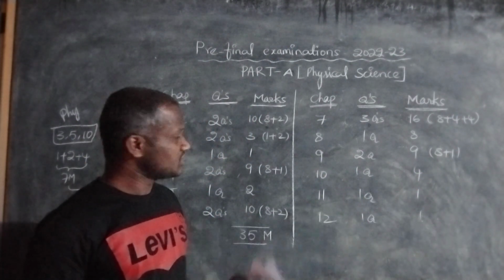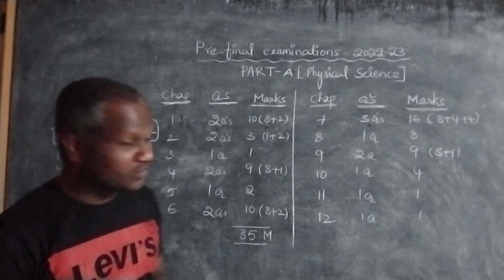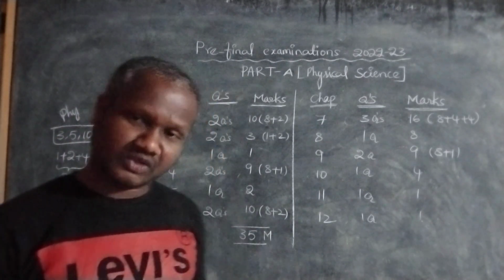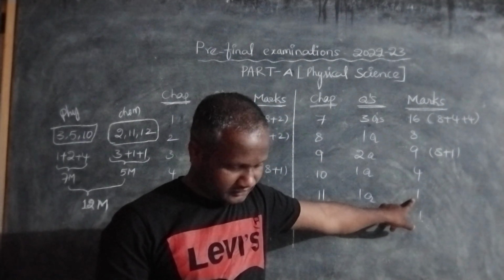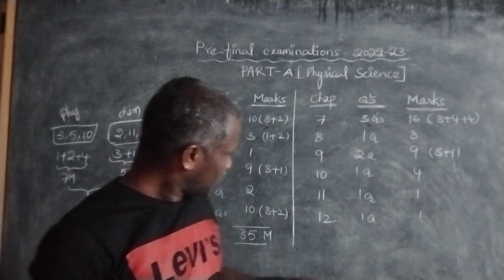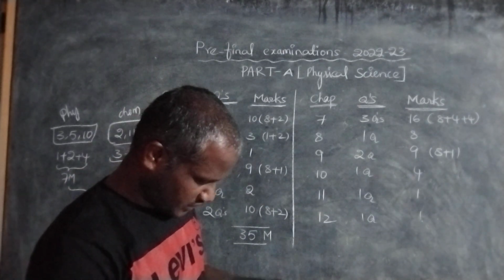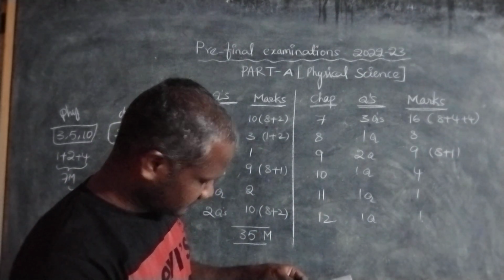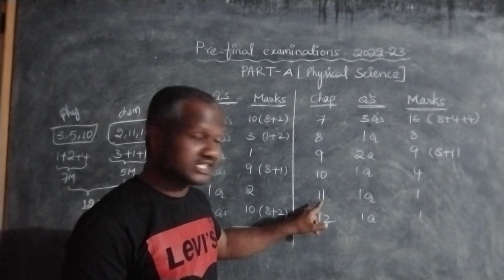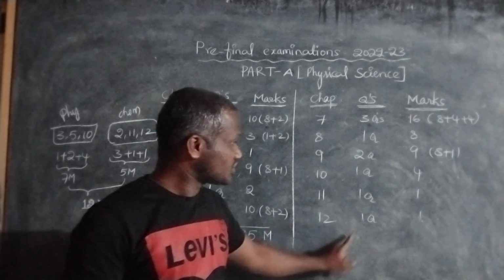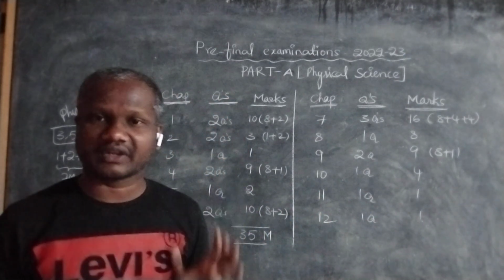From the 11th chapter they give only one question, carrying only 1 mark. From the 12th chapter they also give only one question, for 1 mark. That is the Principles of Metallurgy, Carbon and its Compounds chapter. Each question carries 1 mark.